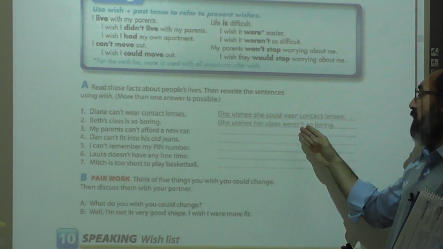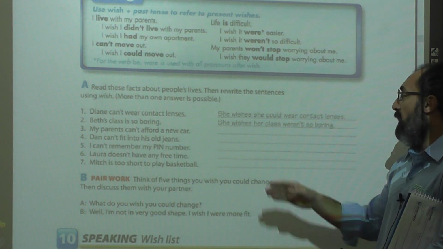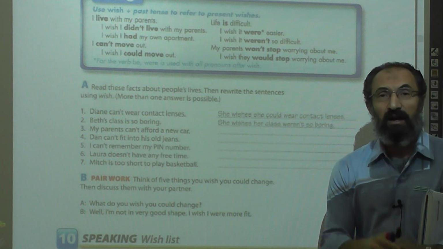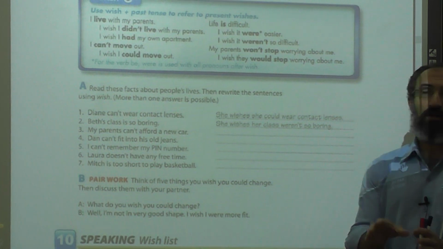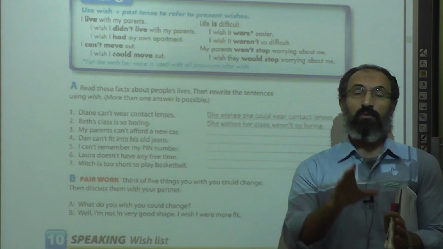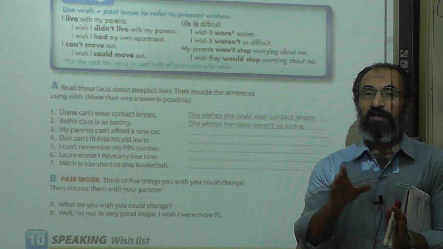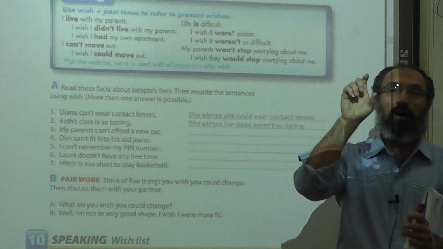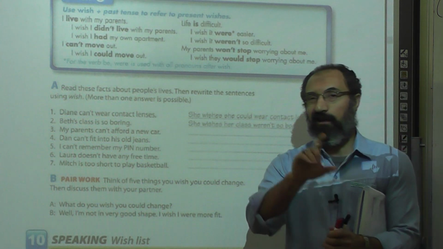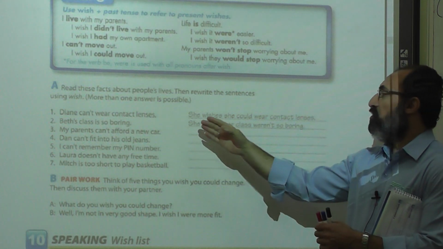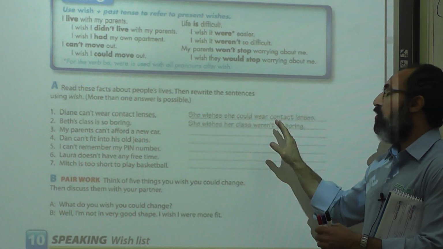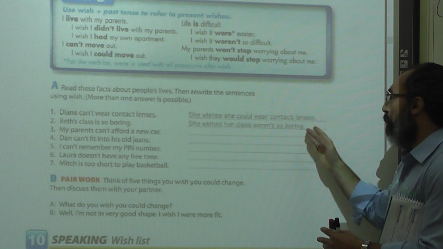It's were. Although we have class as a singular noun, we are expressing a wish. Since we are expressing a wish, all verbs should be in the simple past form of were, not was. Okay? So she wishes her class weren't so boring.